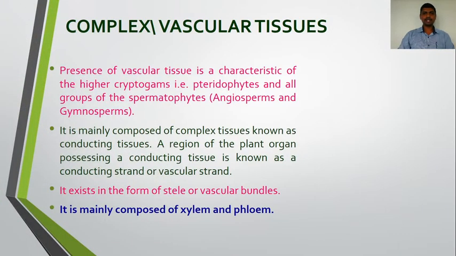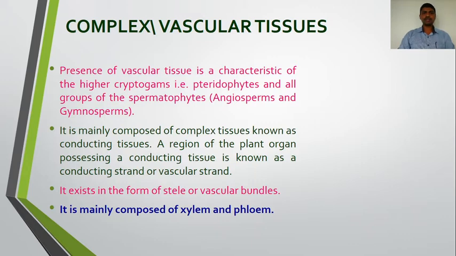The complex tissues that are found in the plant are also called vascular tissue, because they are found in the vascular bundle. They form a conducting system in the plant, both water conducting and food conducting system. They are also called conducting tissue or vascular tissue. So here we are dealing with the complex tissues or vascular tissues.